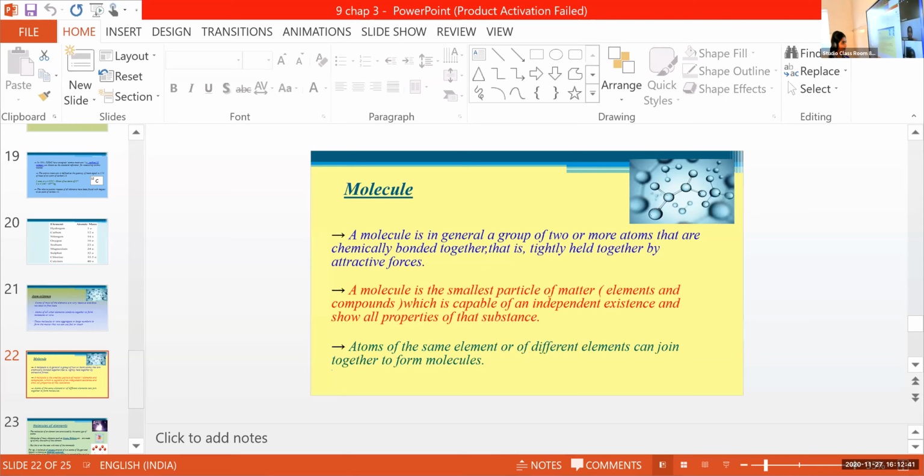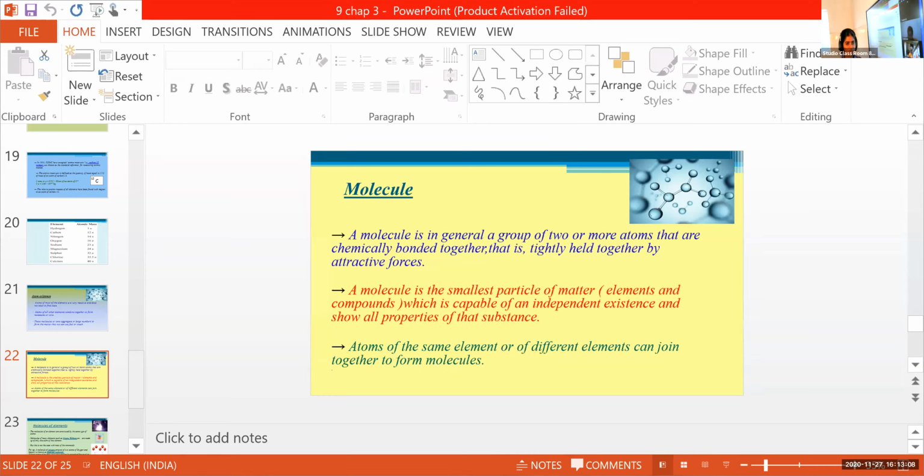So, a molecule in general is a group of two or more atoms that are chemically bonded together. It means a chemical reaction takes place, and they are held together by attractive forces. A molecule is the smallest particle of matter which is capable of an independent existence and shows all properties of that substance.